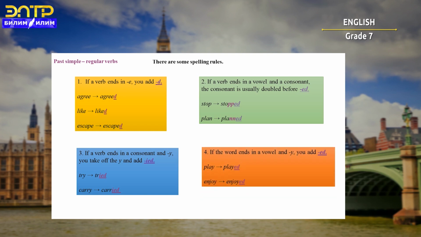And the last rule says if the word ends in a vowel and y, you add ed. For example, play and enjoy both end in y. In this case, play will be played in past simple and enjoy will be enjoyed. We just add ed to the end of these two verbs.